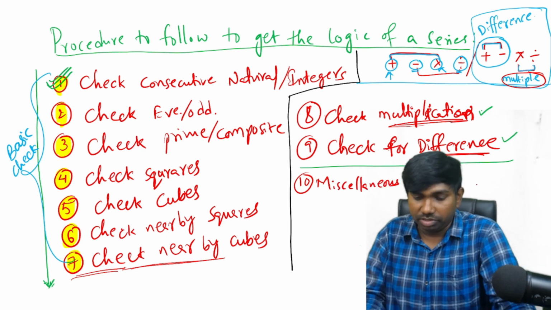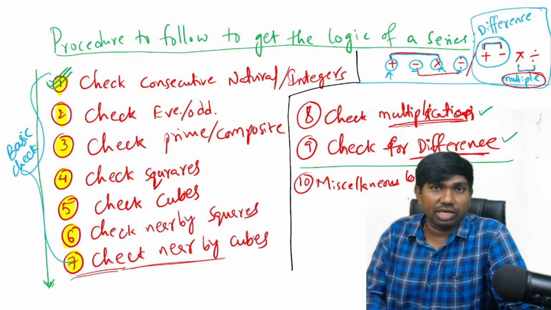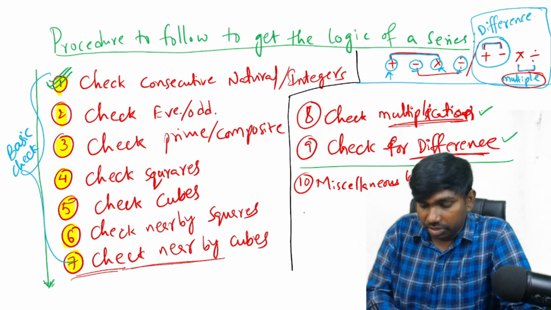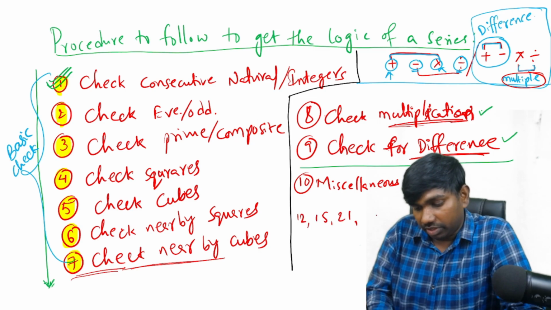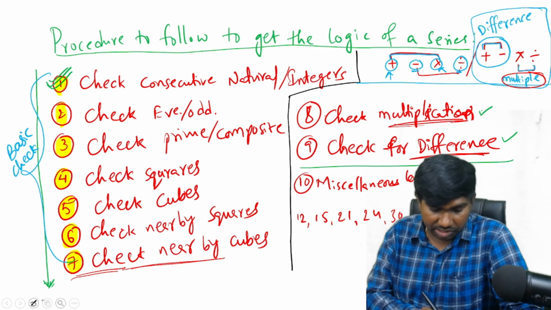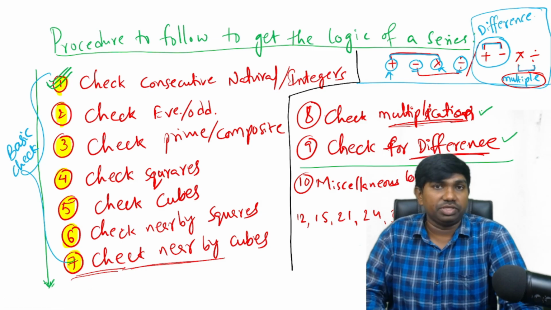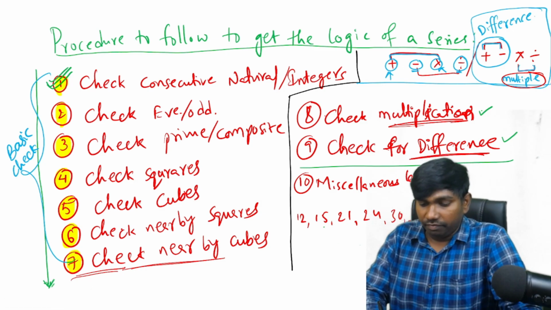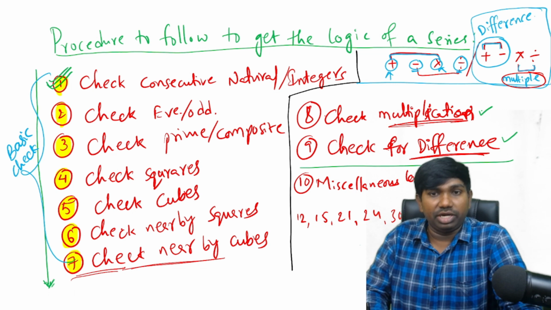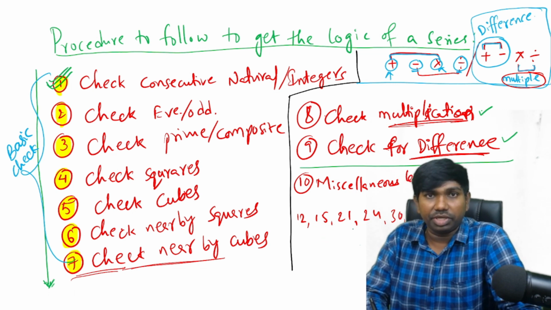So what types of logics can we call miscellaneous logics? See, suppose I have given the number 12, after that 15, then 21, then 24, then 30, and the next number is dash. This is the question given. What will be your answer for this question? 12, 15, 21, 24, 30 and dash. Tell me the answer.